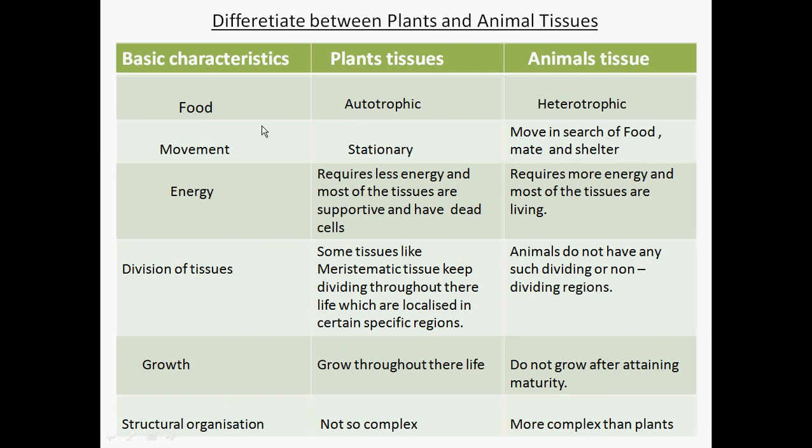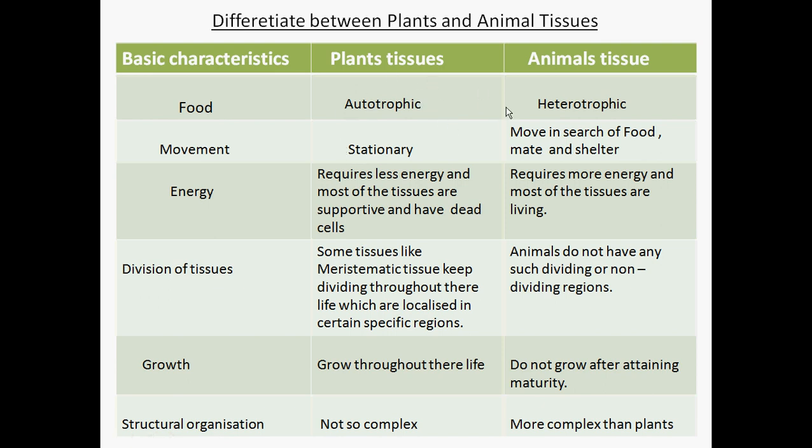So we understand that food is directly prepared by plants by the process of photosynthesis. So they are known as autotrophic in nature, whereas animals have to depend on the plants for survival. That is why they are known as heterotrophs, and because they are heterotrophs, they have to move from one place to another in search of food, mate, and shelter. That is why they perform movement, whereas plants are stationary because they do not require dependency on any other organism for their survival.